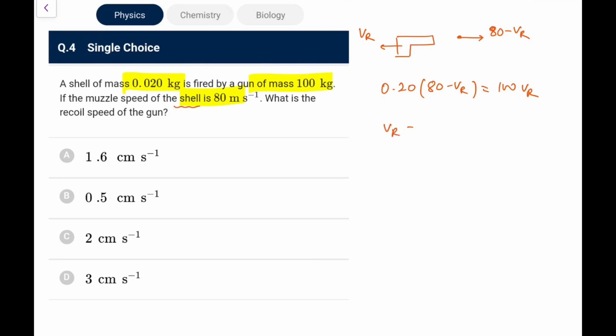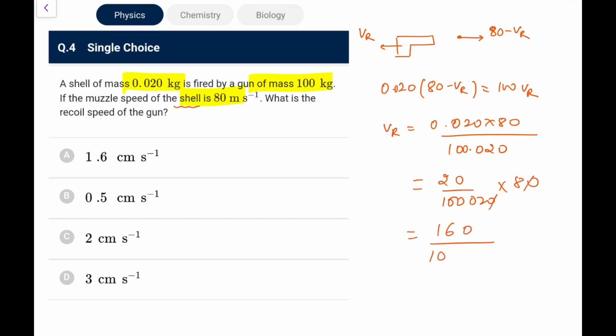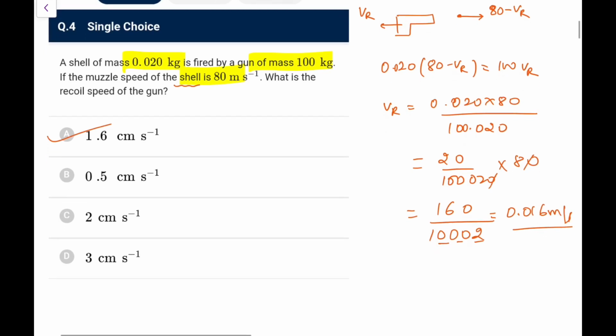So from here this vr value, if you can solve it out, it will come out as 0.020 into 80 upon 100.020, that is what you are going to write. So if I cancel these, this will be 100.020 into 80. What we are left with: this is 0 and 0, so 20 into 8 is 160 upon 1002. So approximately you can make it out, it would be 0.016 meter per second. You can say 1.6 centimeter per second. That is going to be the answer.